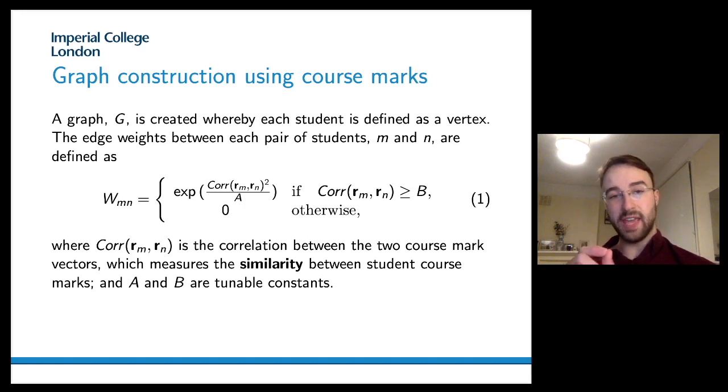So this is a way of computing the weight between two students, where we assign a high weight if two students have very similar course marks, or a low, if not zero, weight if they're highly dissimilar. We also have two hyperparameters here, A and B, which we can tune and which will influence the low-dimensional embedding we learn for each student.